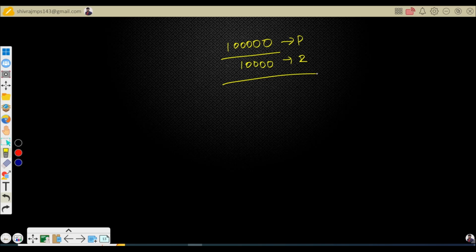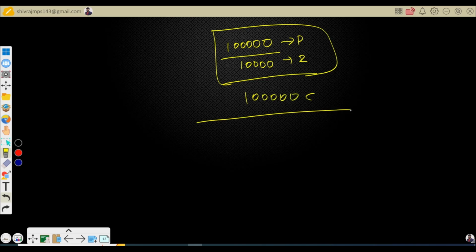But how come it gets deducted from the principal amount? You don't need to deduct it while recording. See, you are paying only one cash amount. You are paying only 1 lakh.